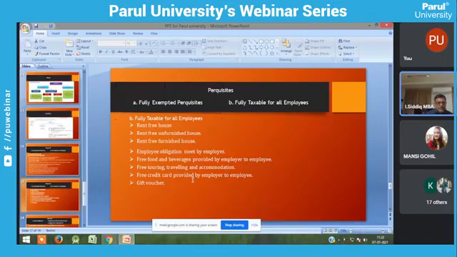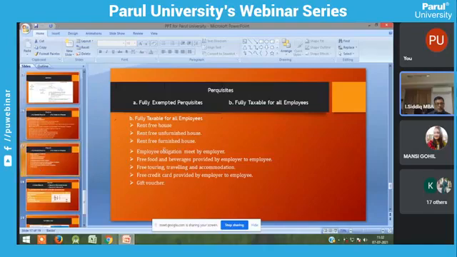Free food and beverages provided by the employer to the employee, free touring and travelling accommodations, free credit cards and gift vouchers come under the taxable perquisites. So you should know these. A lot of items are there. I have given only a few points to you.